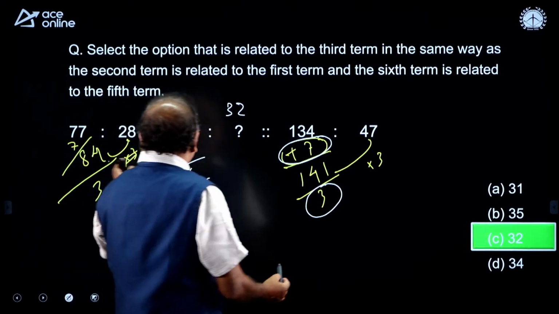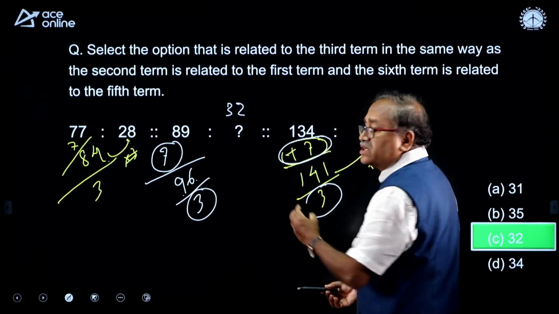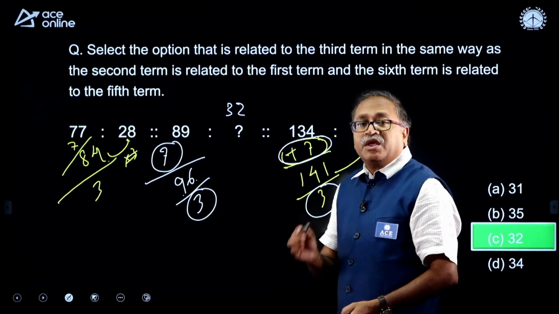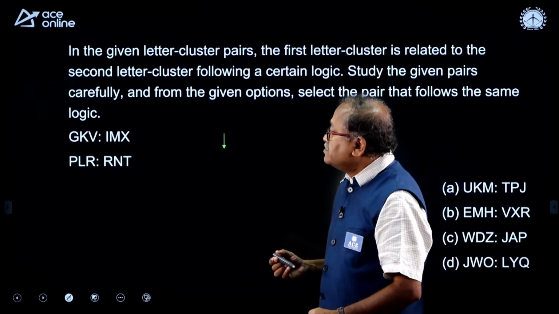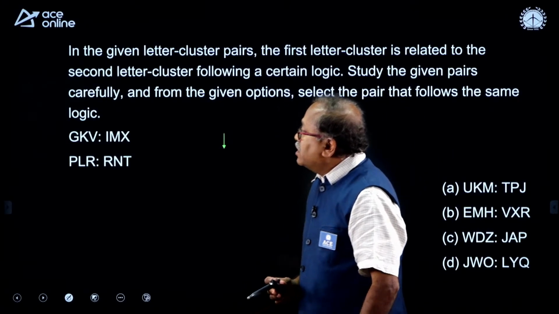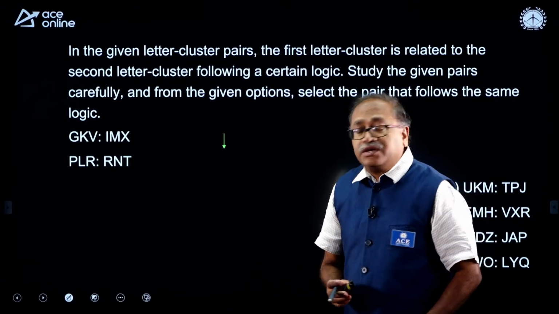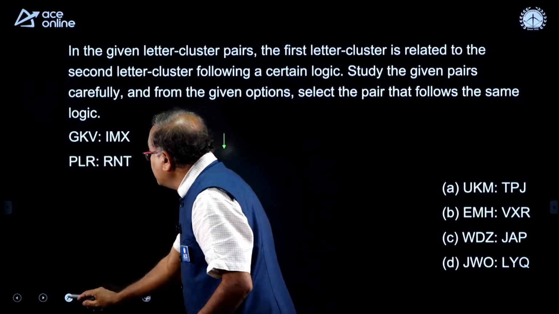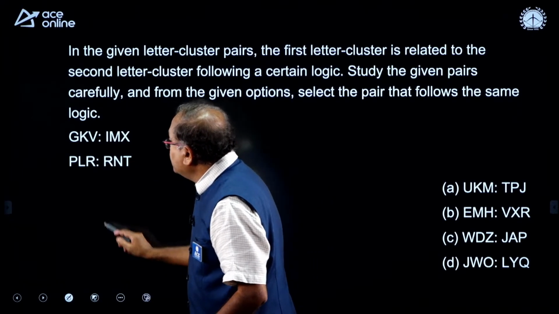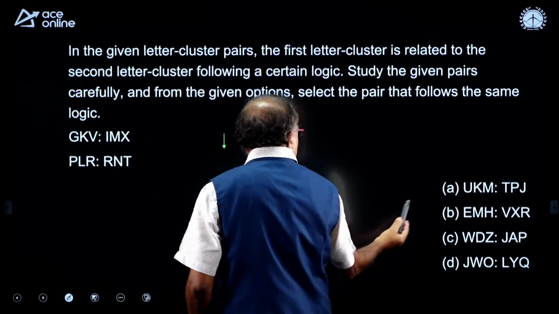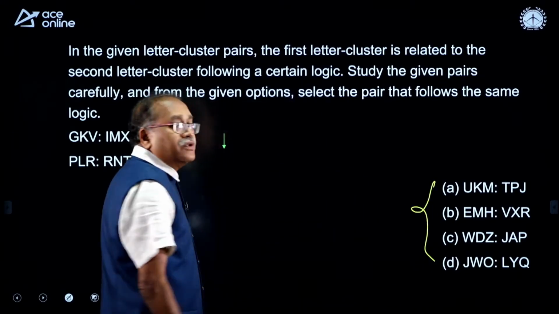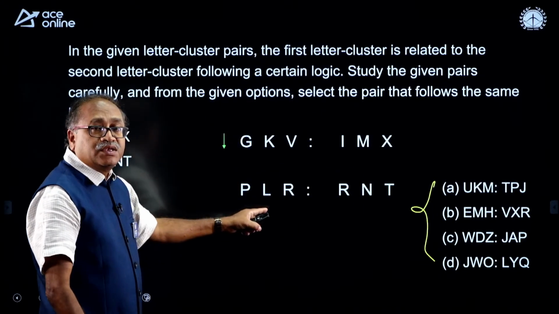Okay. So whenever the external numbers are used, it takes some time. Moving on to the next question, which is this. Now identify the logic. It is given in the form of letters. Identify the logic and identify the same logic from the options. I have given the question in this format.